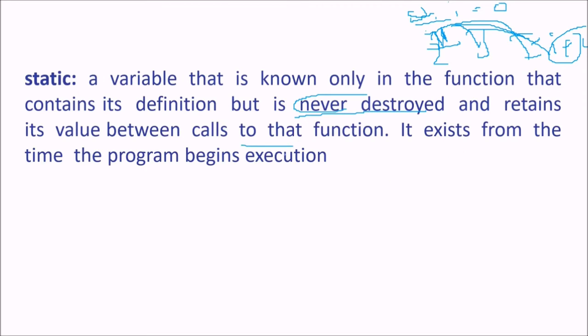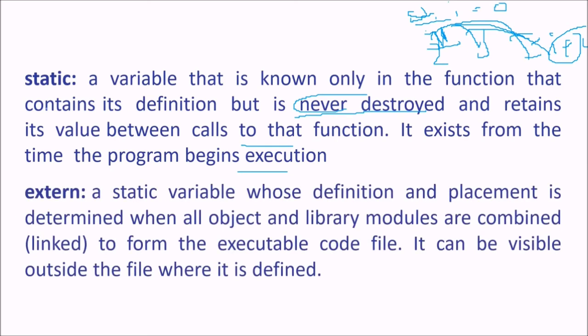It exists from the time the program begins execution. Then comes extern. What is this extern? It is very important to understand that it is also a static variable. It is a static variable whose definition and placement is determined when all object and library modules are combined to form the executable code file. So it can be visible outside the file where it is defined. If you define extern, you can say this is file 1, this is file 2.